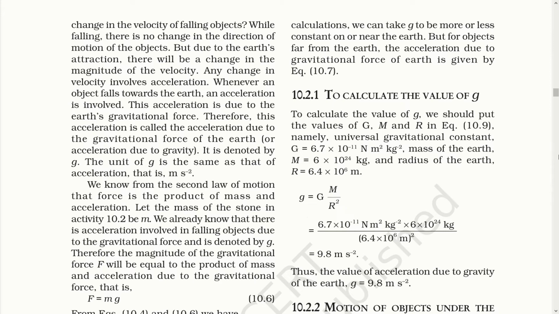We know from the second law of motion that force is the product of mass and acceleration. Let the mass of the stone in activity 10.2 be m. We already know that there is acceleration involved in a falling object due to the gravitational force and it is denoted by g. Therefore, the magnitude of the gravitational force F will be equal to the product of mass and acceleration due to gravity. That is, force is equal to mass into acceleration due to gravity. F is equal to mg.